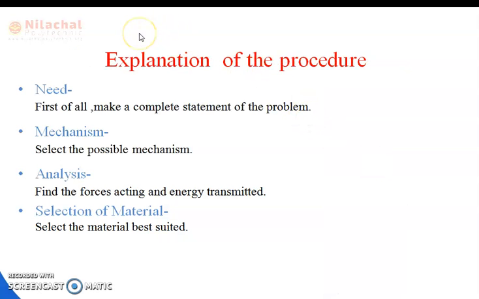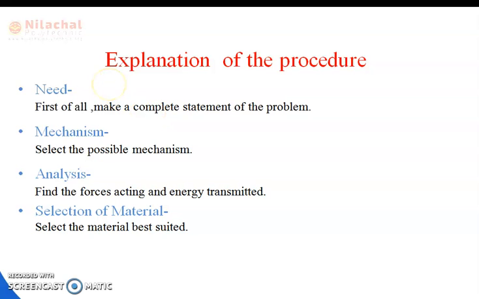This is the explanation of this procedure. The first procedure is need or aim. First of all, make a complete statement of the problem. It means indicating the need or aim, what the purpose is, or which machine is to be designed. In this first point, we have to consider it. The next point is synthesis or mechanism.